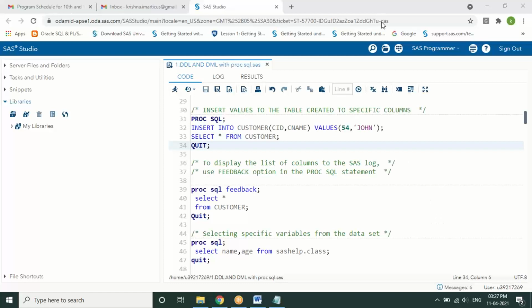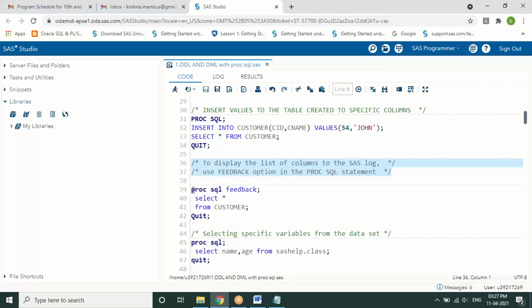Next one. Please come to line number 39. Now we have a combination of using SAS and SQL together. So far we have only worked with SQL statements within SAS. Now we'll also make a combination of SAS and SQL together. We have one other SAS statement called feedback.